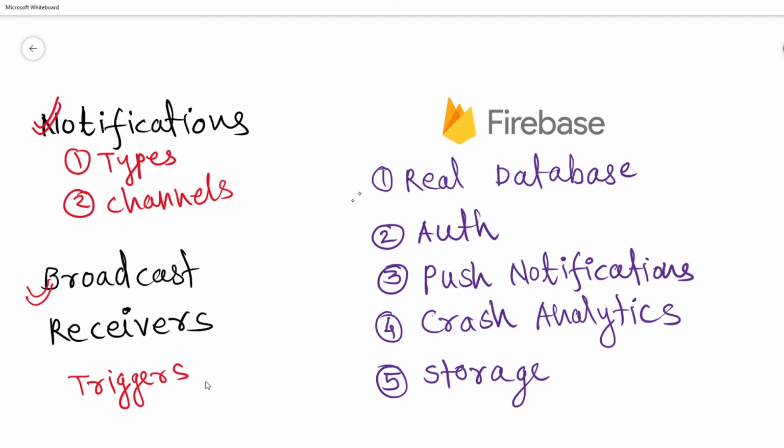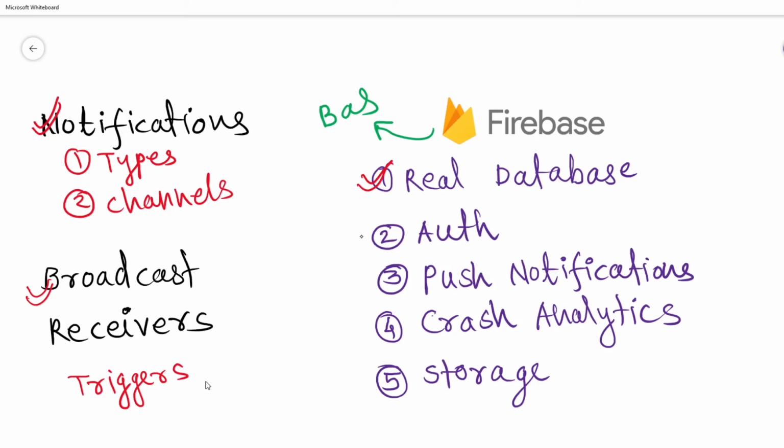After learning this you should go for Firebase. Firebase is a very useful technology and it is also known as BaaS. BaaS means backend as a service, which means you don't have to write any server side code. It will do everything for you. It provides a real time database, which means you don't have to refresh the UI to access changes in the database. At the same instant it will be shown in the UI.